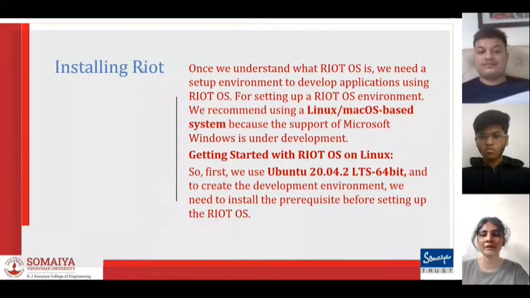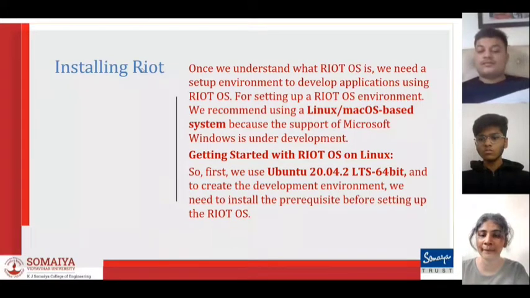Once we understand what RIoT OS is, we need a setup environment to develop applications using it. For setting up a RIoT OS environment, we recommend using a Linux or Mac based system because the support for Microsoft Windows is under development.